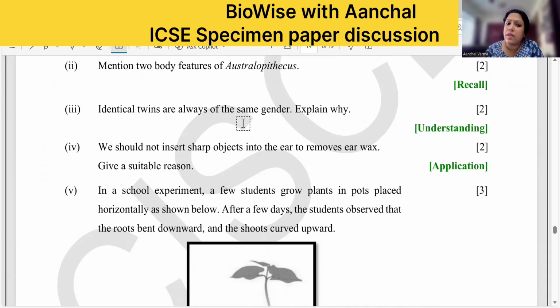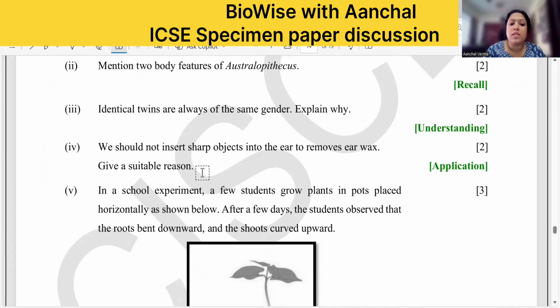And they develop from the single fertilized egg. So gender is already decided in the zygote. After the gender is decided, there is splitting of the zygote at whatever stage it can be. So you have to mention 2 points here, okay? First, monozygotic, that is from the single zygote, and the gender is already decided.